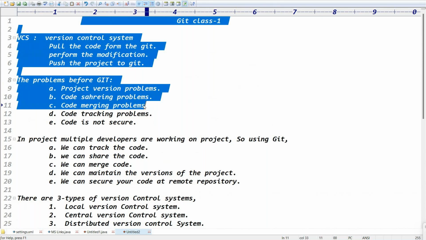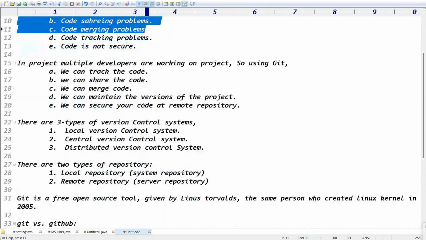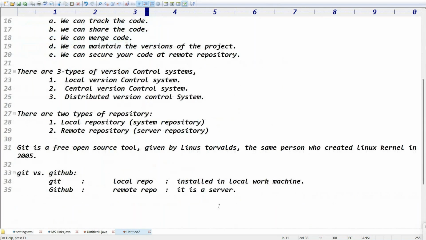Try to take all the class notes. You got the terminology, right? Guys, in day 2, Git class 2, I'll install Git. Git is nothing but the local repository, right? I will install Git and I will create the account in GitHub. There is a Git class 2, guys. Please follow class 2.